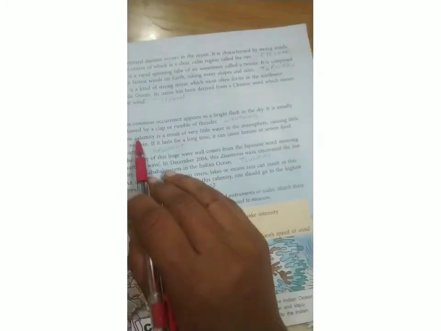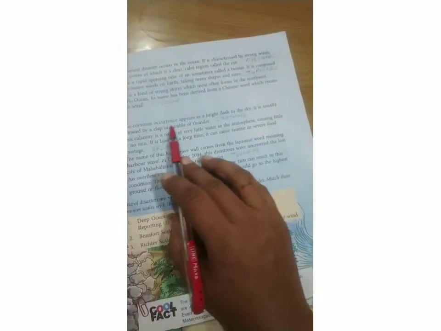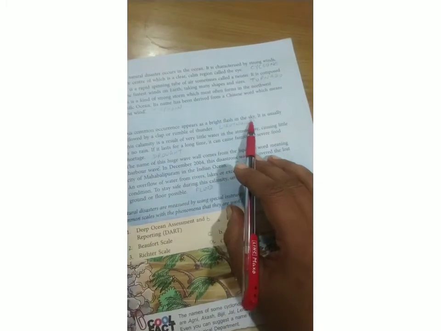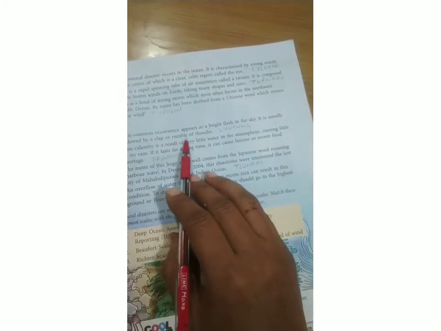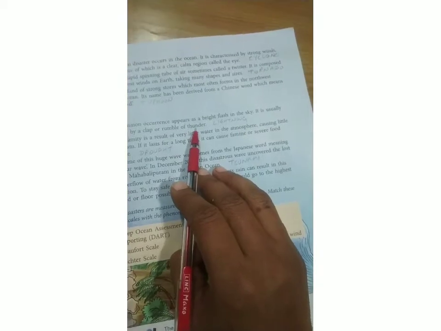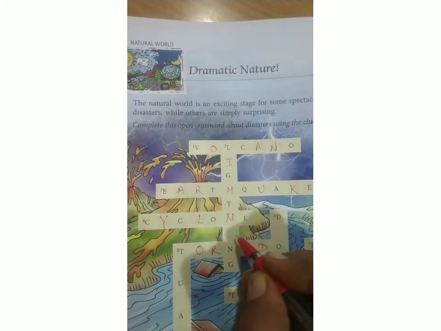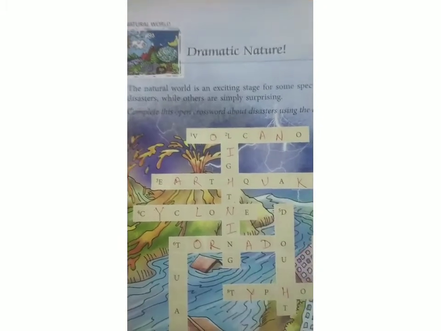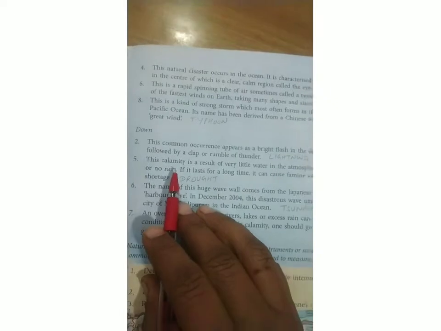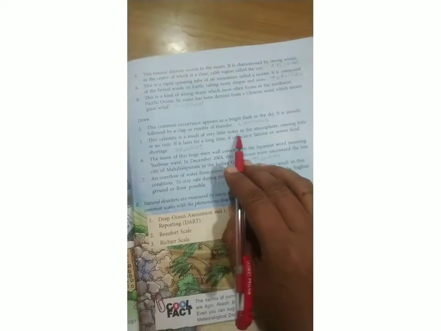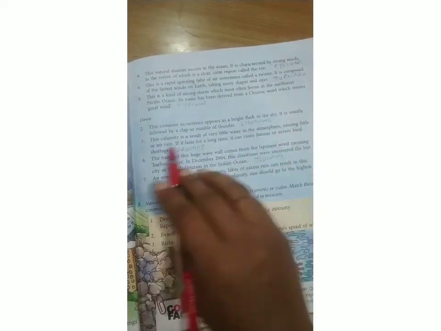Now downwards. Number 2. This common occurrence appears as a bright flash in the sky. It is usually followed by a clap or rumble of thunder, that is lightning. So on number 2 we will write this, lightning, lightning.